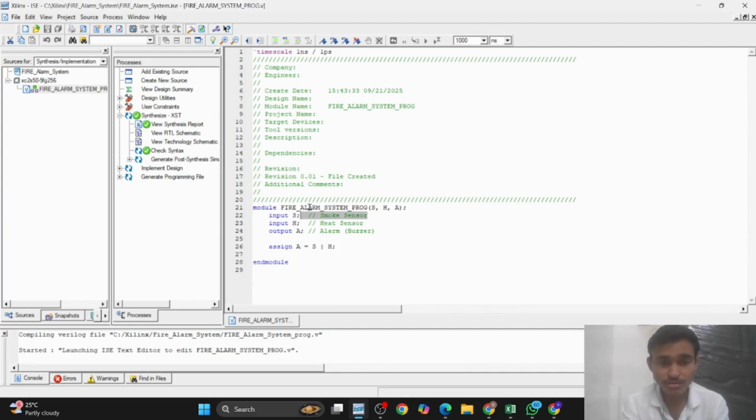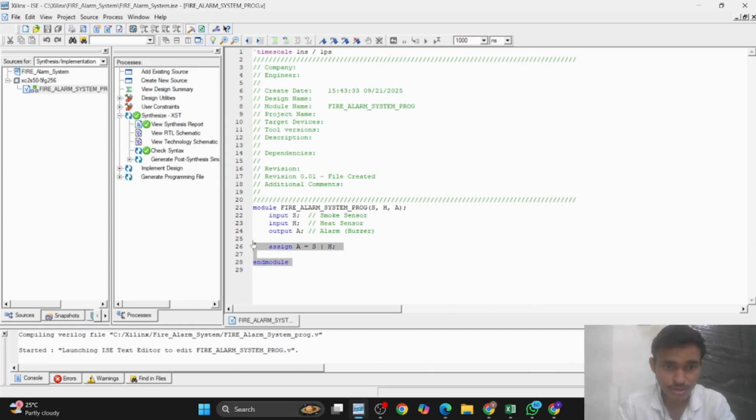Assign is a keyword that performs a continuous assignment for combinational logic, implementing the OR operation here. We didn't need always or case statements since the design is purely combinational, but they are useful in sequential logic.